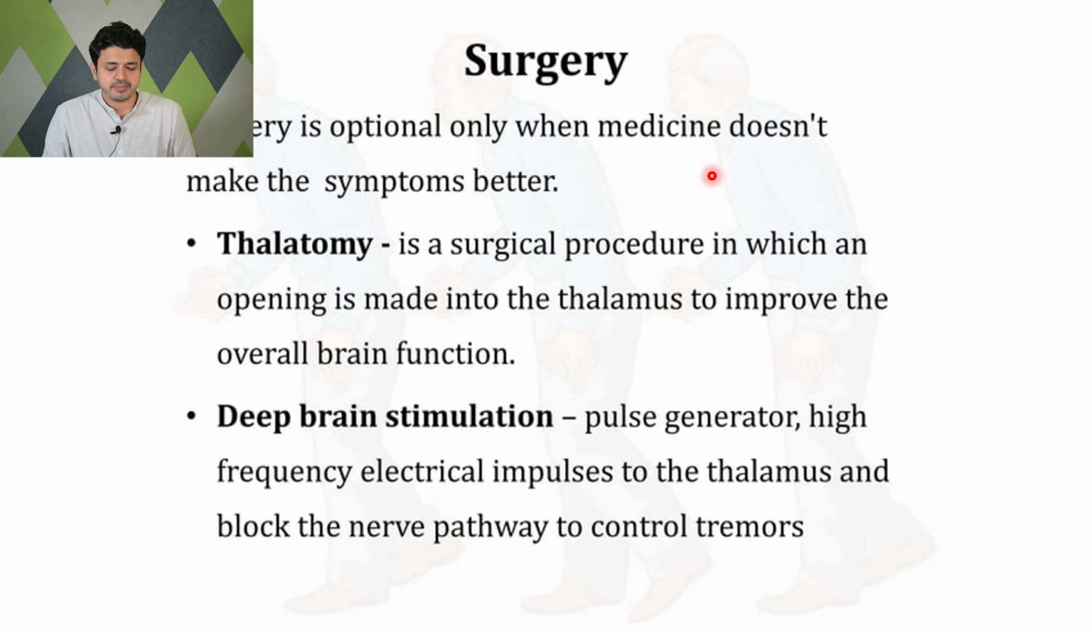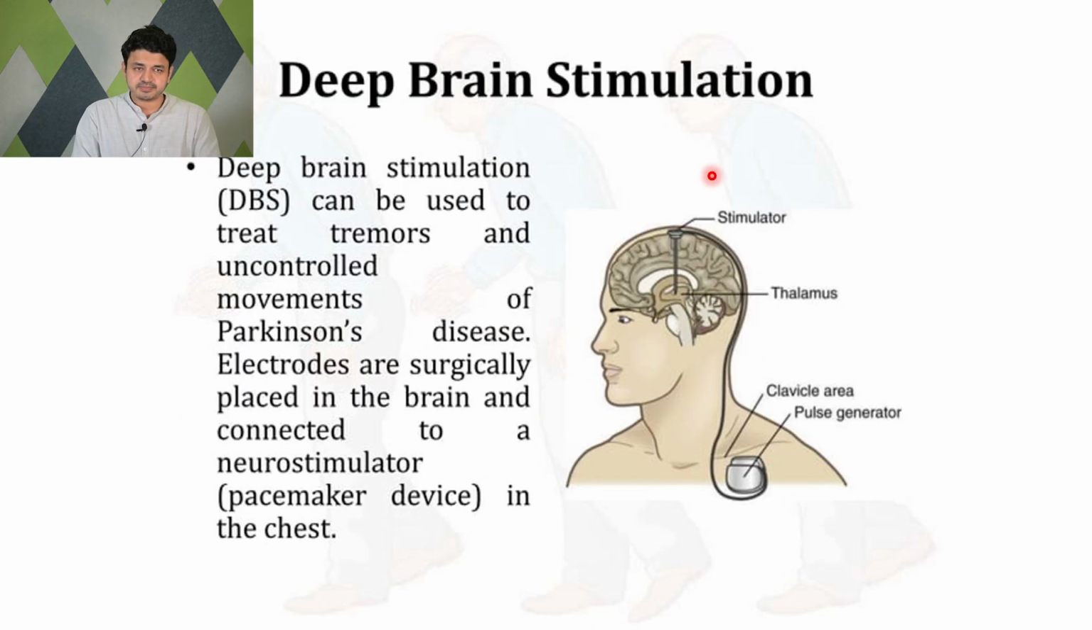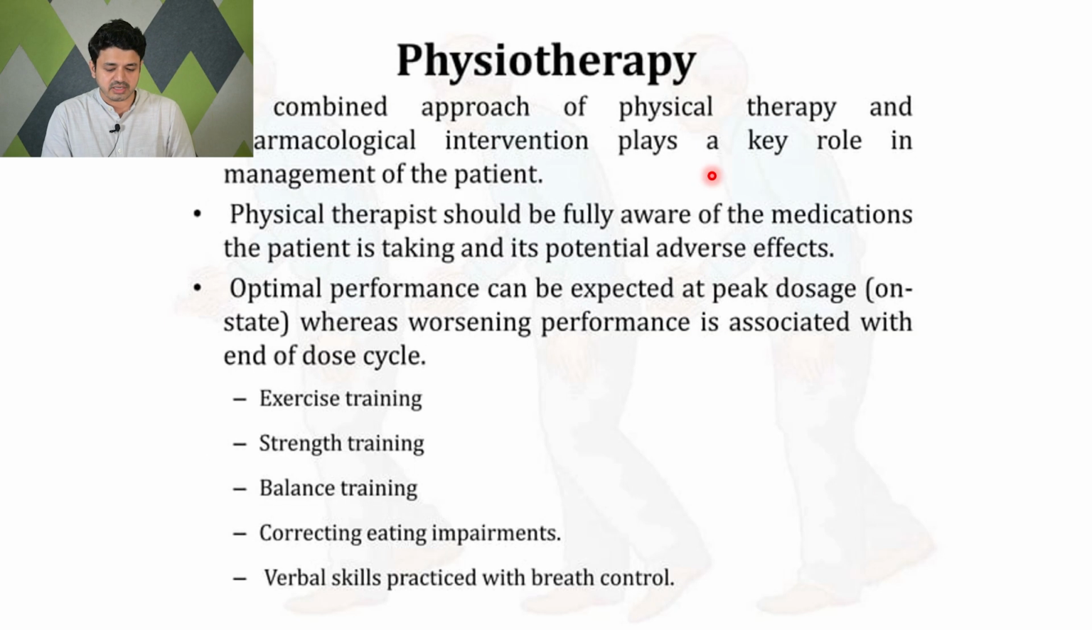Surgery is optional, only when medicine doesn't make symptoms better. So thalamotomy can be done. It is a surgical procedure in which an opening is made into the thalamus to improve the overall brain function. Then deep brain stimulation. You can see this image. There is a stimulator situated inside the thalamus. It can be used to treat the tremors and uncontrolled movements of Parkinson's. An electrode is surgically placed inside the brain and it stimulates like a pacemaker from outside.